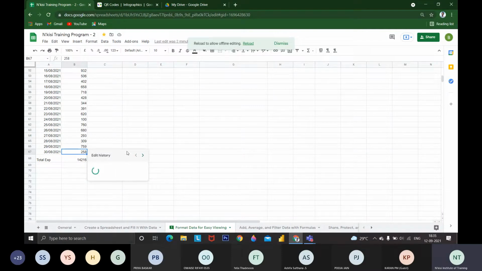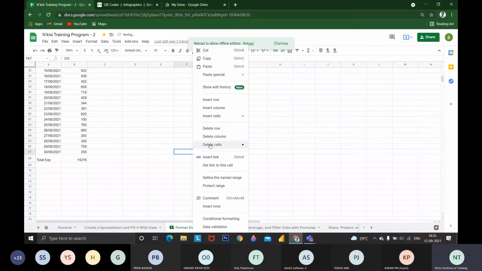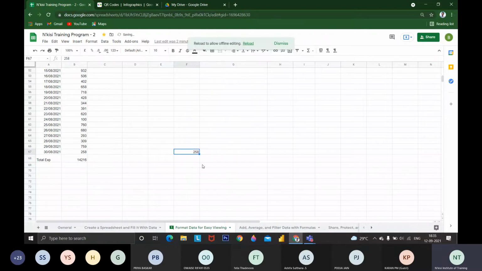I have a little bit of a connectivity problem, so it will show everything. We can see the entire history of the document. This is a cool feature available, whatever the changes. Like I have added 258. If I click 258 here, this is the initial point where this cell was activated. Till then it was inactive. It shows the history, like I have added 258 for the first time. Like that we can see the entire history of each cell.